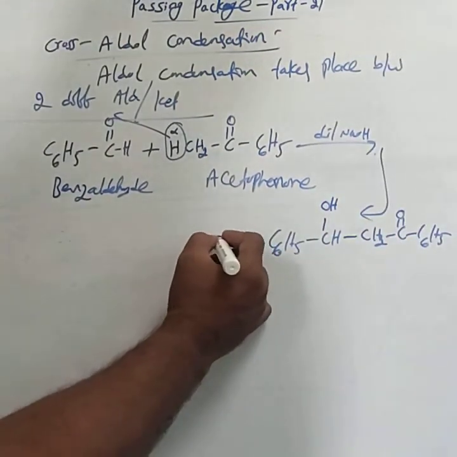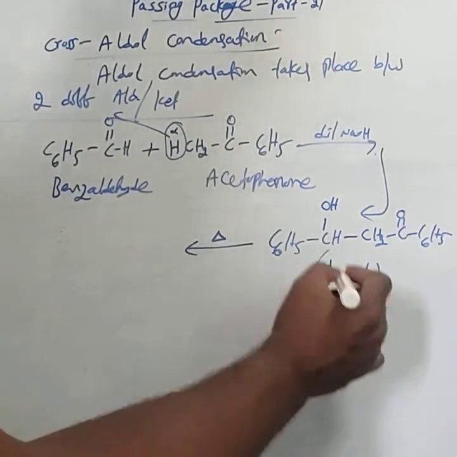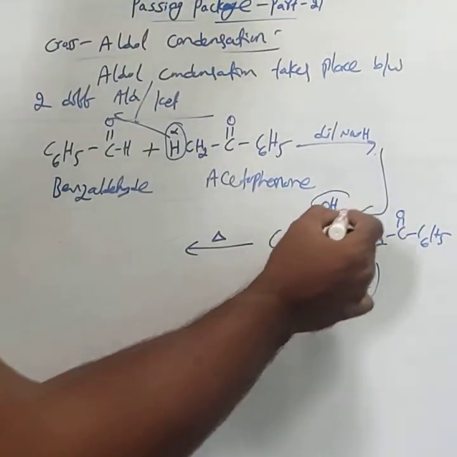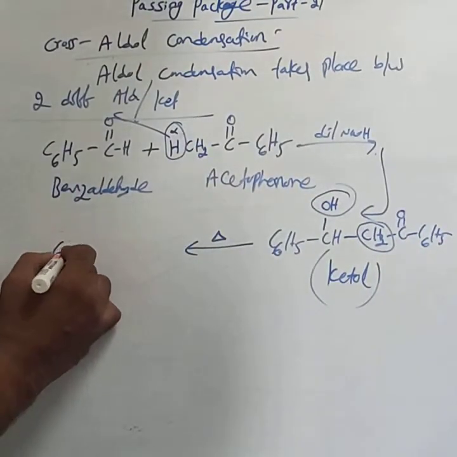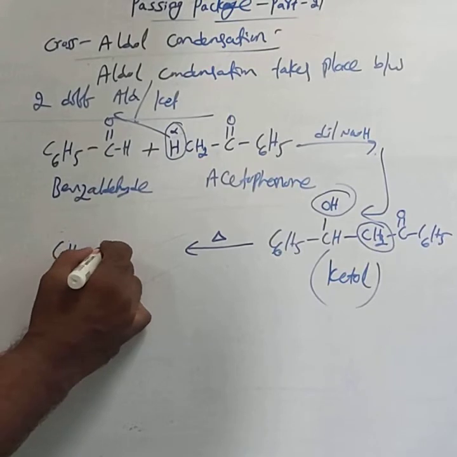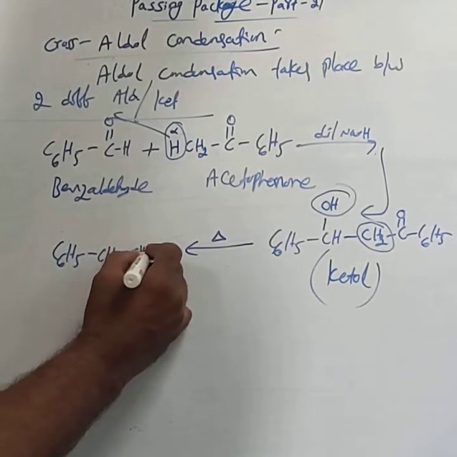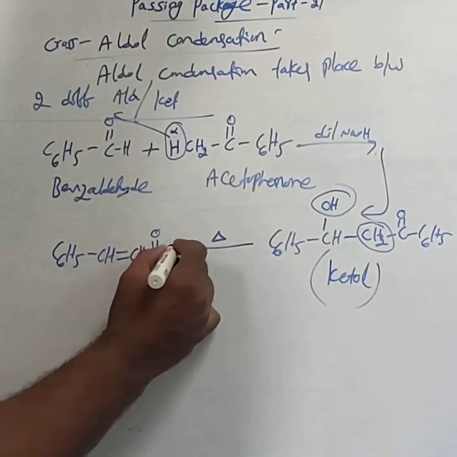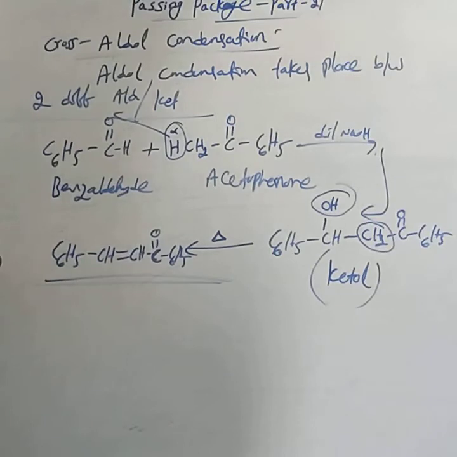This ketol on heating loses the water molecule, the OH from this CH and one hydrogen. Then the product is C6H5 CH double bond CH CO C6H5. This is the condensation product. This is about the cross aldol condensation.